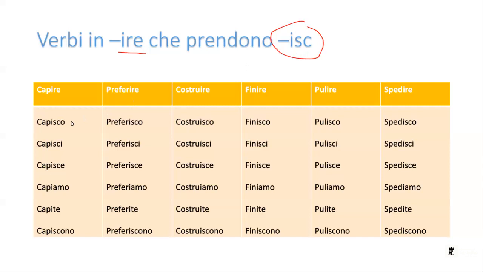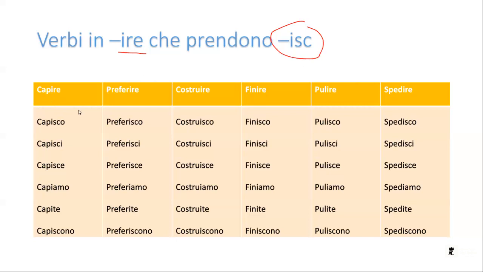So, in the whole group of verbs that belong to the ire conjugation, there is a small group of verbs that conjugates in a slightly different way. And these ones are capire, preferire, costruire, finire, pulire, spedire. What do they mean? Do you remember?